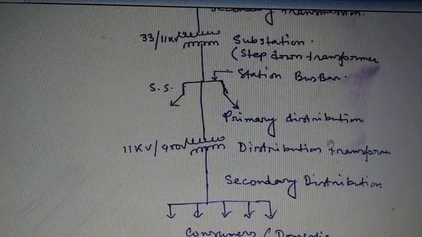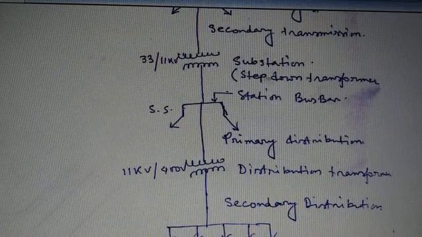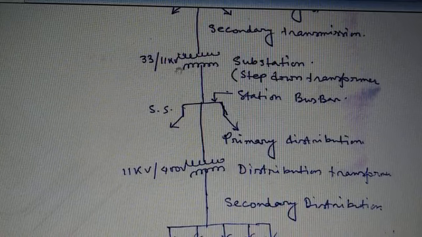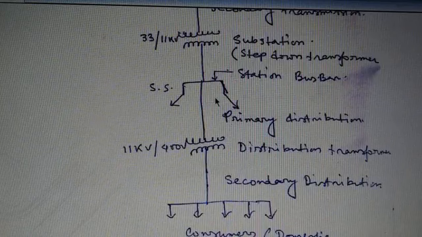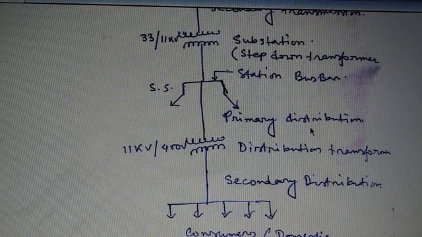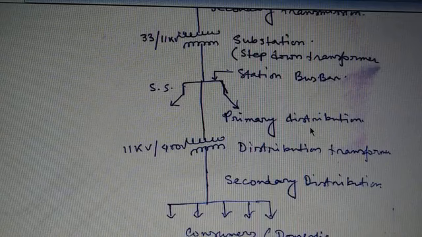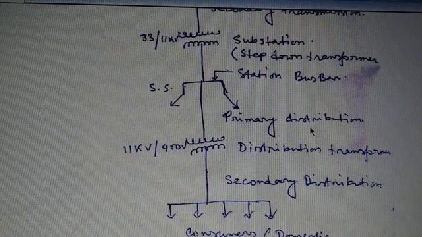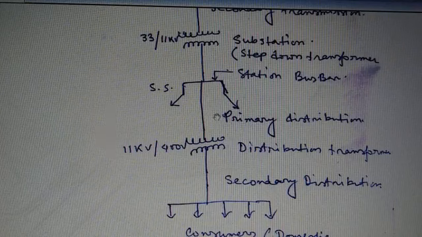After the secondary transmission, there is a substation where a step down transformer converts 33 kV into 11 kV, and there is the station bus bar, and from the station bus bar the primary distribution line starts. Now what is primary distribution? The secondary transmission line transmits to the substation where the voltage is reduced from 33 kV to 11 kV, three-phase three-wire system. The 11 kV line runs along the roadside of the city, and this forms the primary distribution. So the primary distribution system is flowing to the load side of the city.